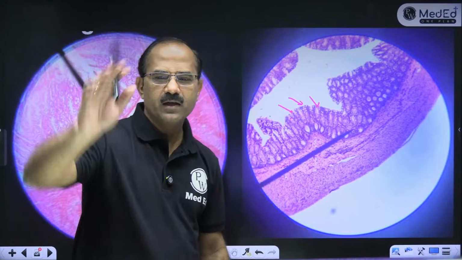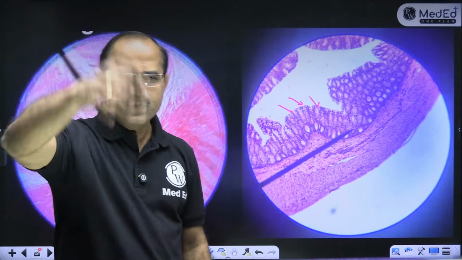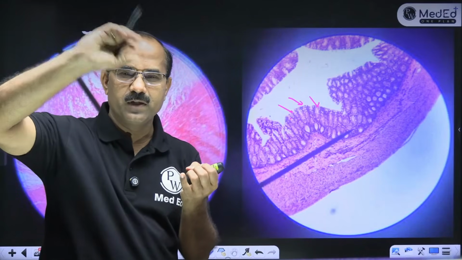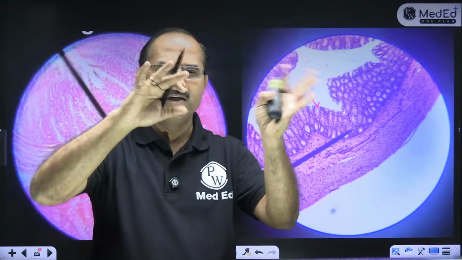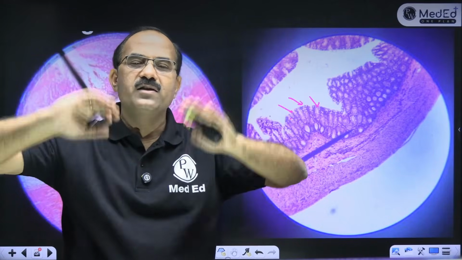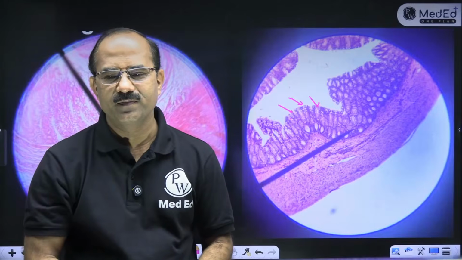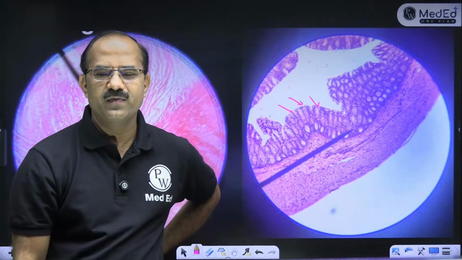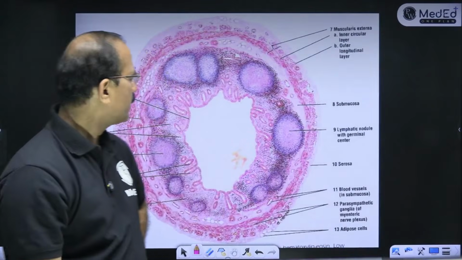So now you can identify the GIT. Esophagus: stratified squamous non-keratinized epithelium, submucosal glands. Stomach: identify fundus and pylorus. Then villus means small intestine, then large intestine has plenty of goblet cells. Lymphoid follicles with goblet cells means appendix. Very good.